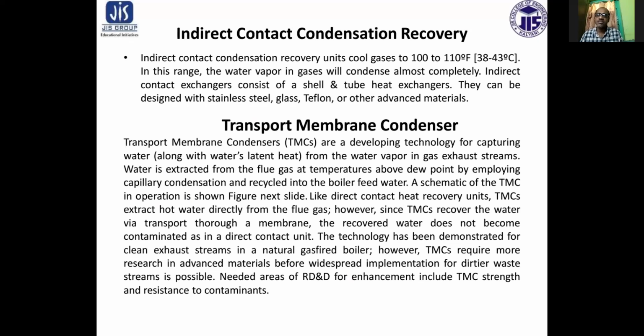However, TMCs require more research in advanced materials before widespread implementation in application to the waste heat stream, so that recovery from dirtier waste heat streams is possible. Needed areas for R&D enhancement include transport membrane condenser strength and resistance to contaminants.